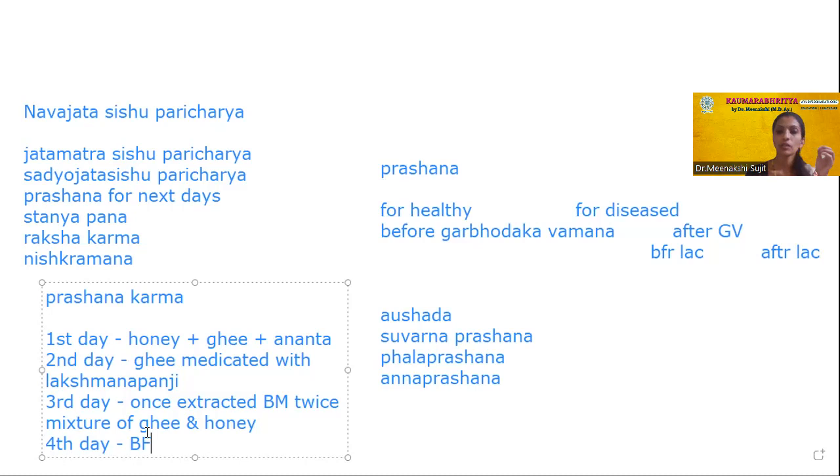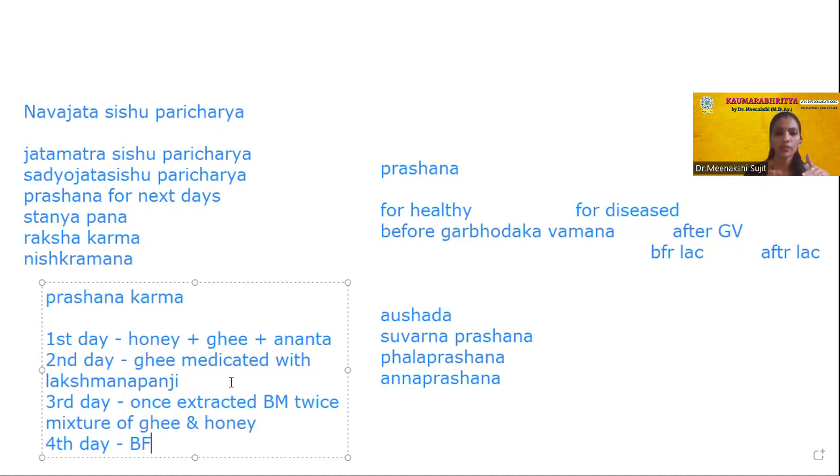And babies, how much you should give? The baby's fistful of quantity you can give 3 times daily. Instead of ananta, Indu advised durva. Instead of Ananta, the Durva is advised according to Acharya Indu.